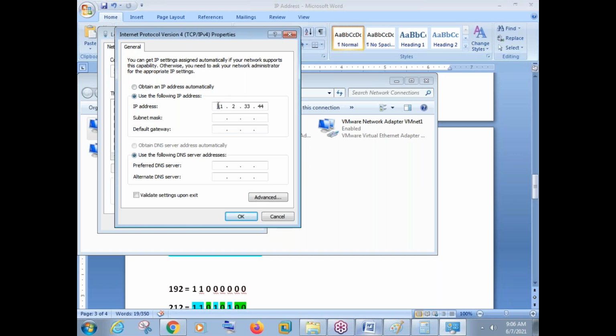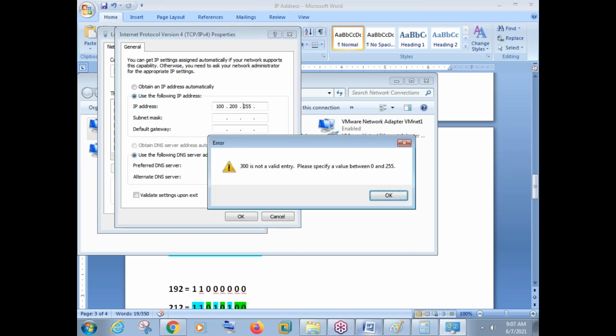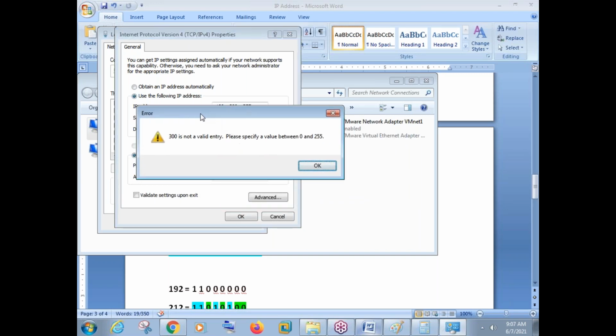This is your first octet, second octet, 22. Third octet, fourth octet. So in every octet, I have taken a number between 0 and 255. If I take 100.200, it is accepting. But in case I say 300 here, see guys, once I say 300, I got an error message.